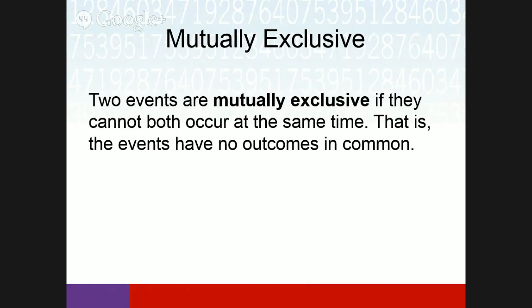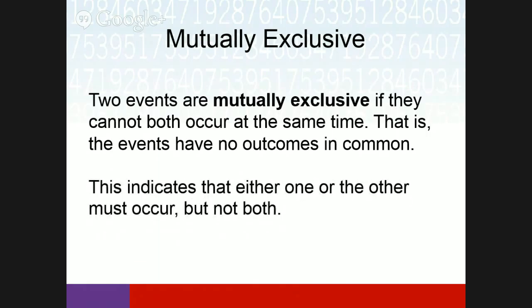So one of the first things you want to ask yourself when we talk about the addition rule for probability is, can both events happen at the same time? If they can, then the rule you're going to use is a little different than if they can't. Does everyone understand the definition of mutually exclusive? They cannot happen at the same time. So this indicates that either one or the other must occur, but not both, if they are mutually exclusive.